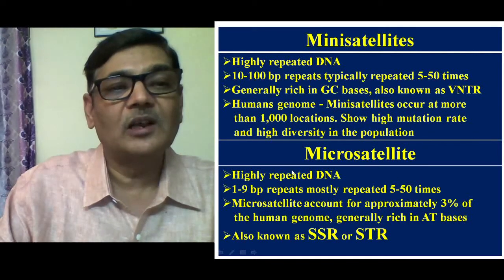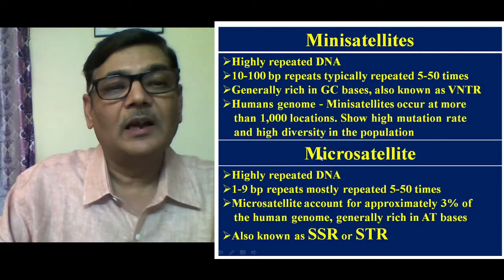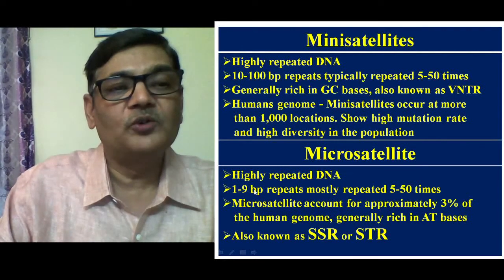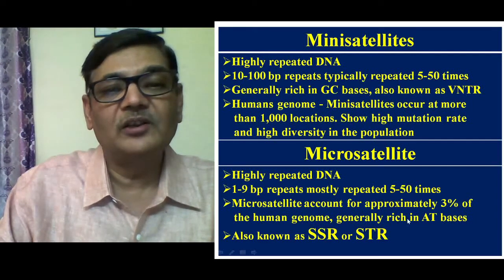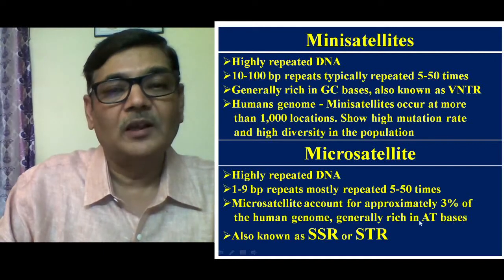Microsatellite segments are also highly repeated, and they possess 1 to 9 base pair repeats, mostly repeated 5 to 50 times or even more. Microsatellites account for approximately 3% of the human genome, generally rich in AT bases. They are also referred to as SSR, that is simple sequence repeats, or short tandem repeats.